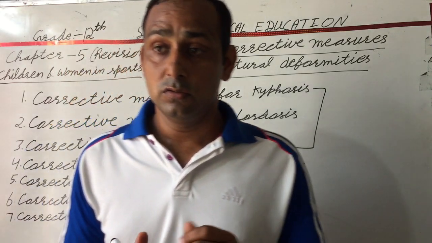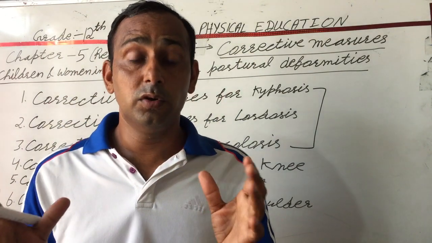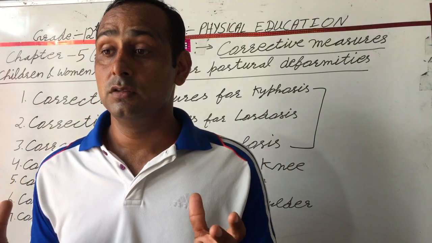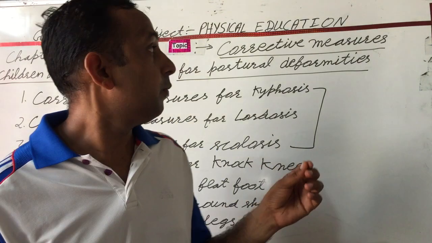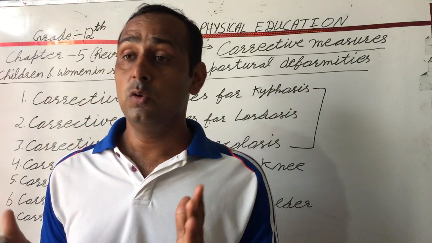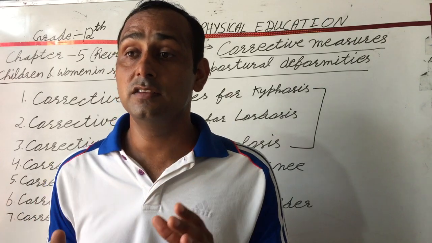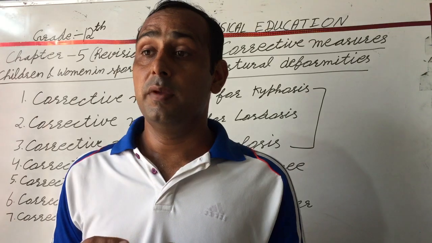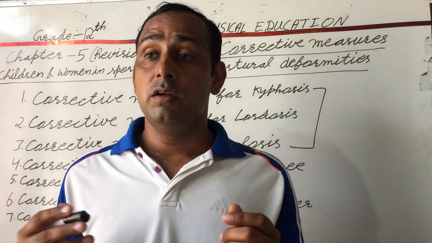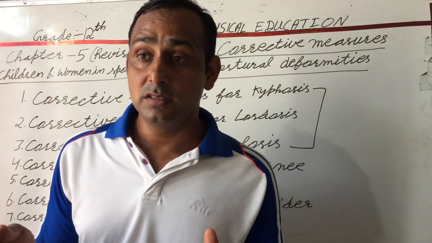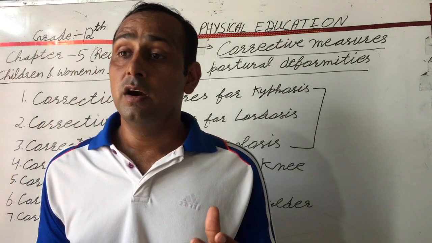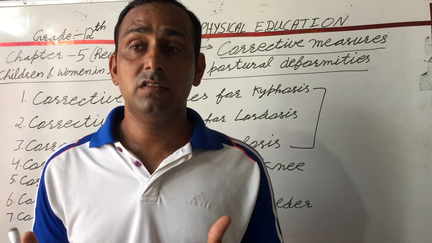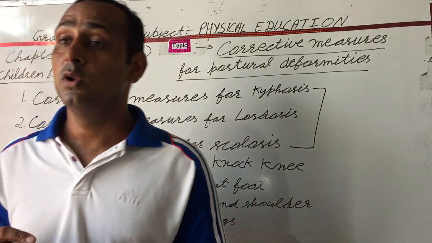So firstly, improve your body postures, meaning remove all deformities. The corrective measures for knock knee are horse riding, walking, a caliper may also be used, vrikshasana, padmasana, outward walking, and using a medicine ball. These are the corrective measures for knock knee.